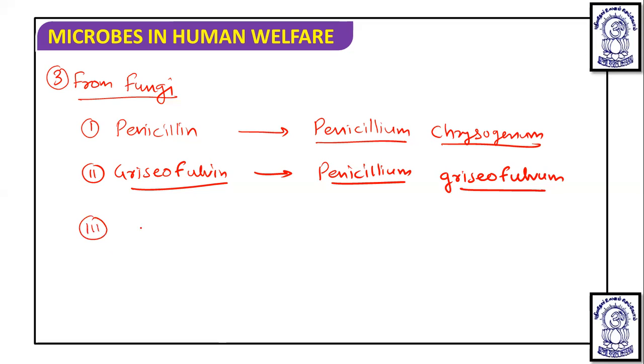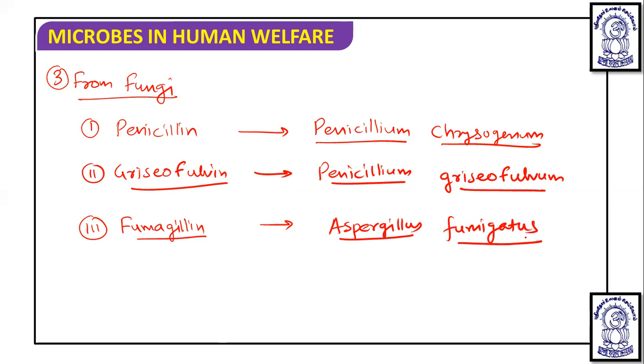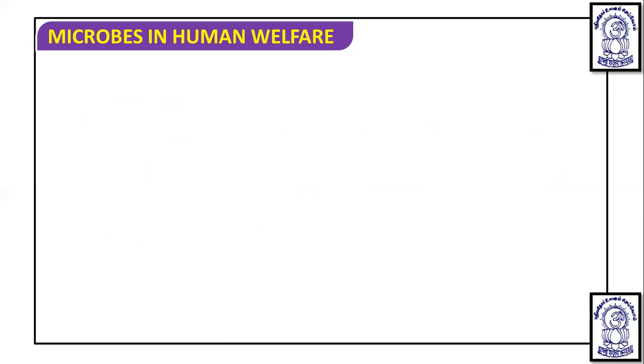And the third antibiotic is fumagillin, and fumagillin is obtained from Aspergillus fumigatus. Okay, so these are the three antibiotics which are obtained from the fungi. That is about the antibiotics obtained from these different organisms.